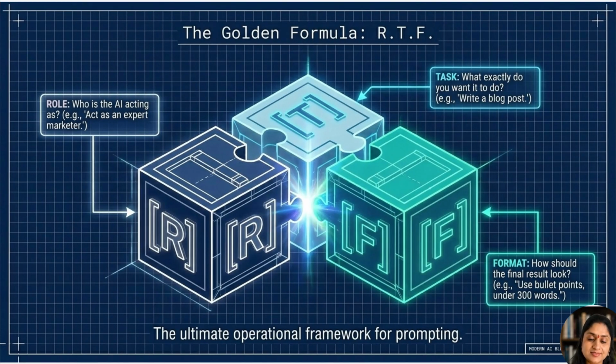Here is the difference. A bad prompt says, "Help me write an email." That gives AI almost no direction. A better prompt gives it a role, a task, and a format. You are a professional email writer. Write a friendly follow up to a client who has not replied. Keep it under 3 sentences. Same AI tool, completely different result.